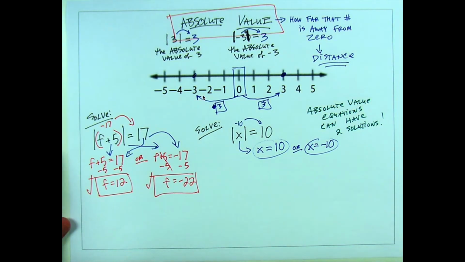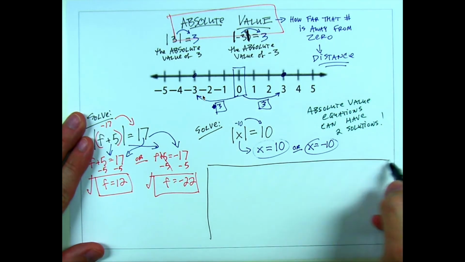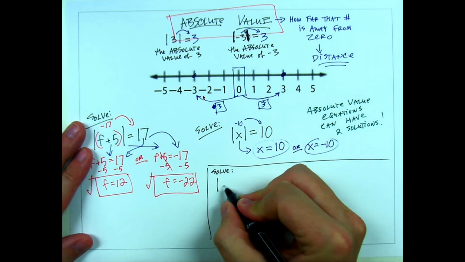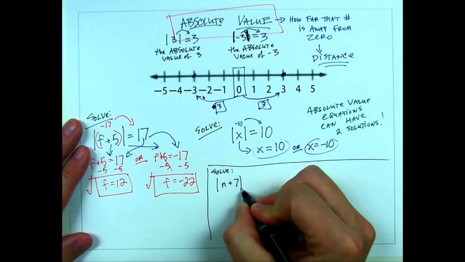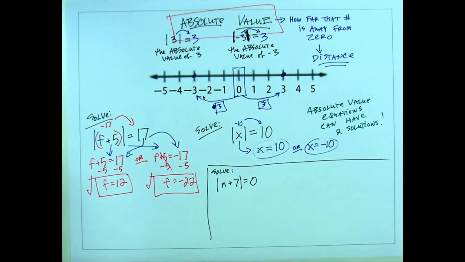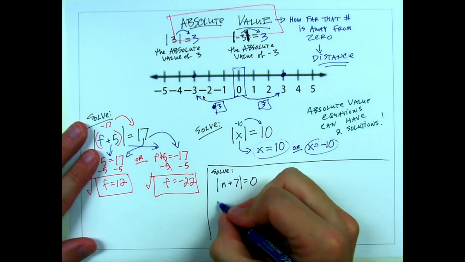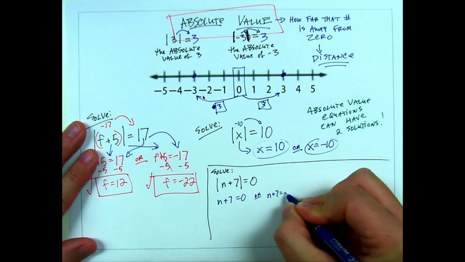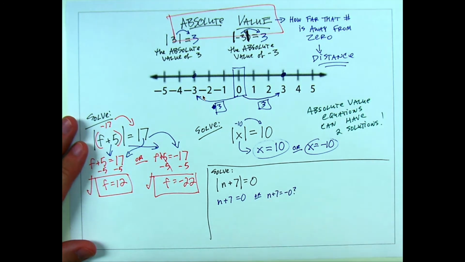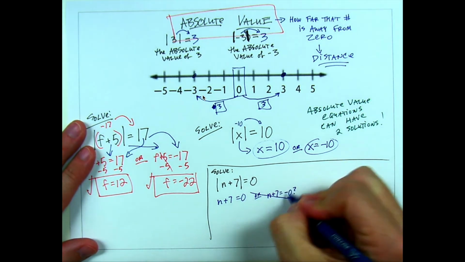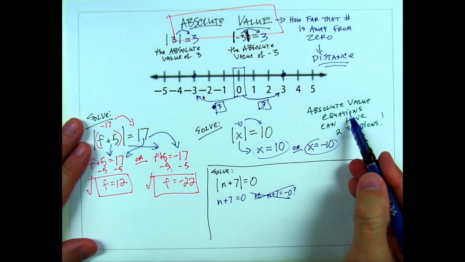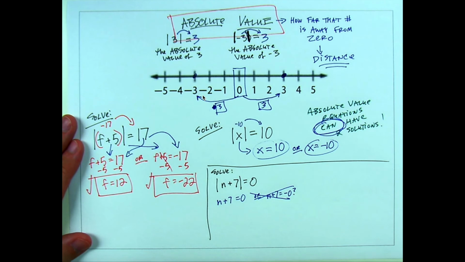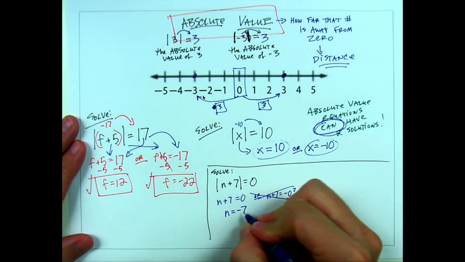I do have a couple of kind of interesting cases though. What if I said solve the absolute value of n plus 7 equals 0? Well, would it even make sense to say n plus 7 equals 0 or n plus 7 equals negative 0? That doesn't even make sense. Okay, so do absolute value equations always have two solutions? No, they can have two solutions. They don't always have two solutions. In this case, there's only one solution.